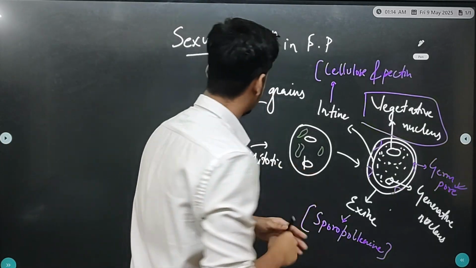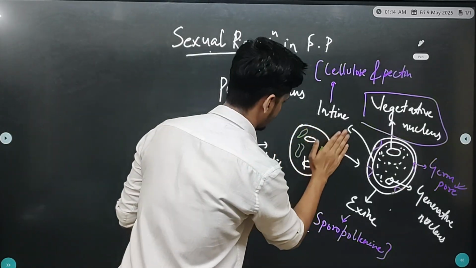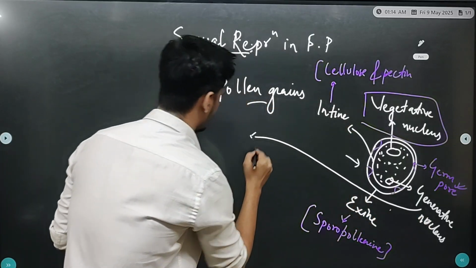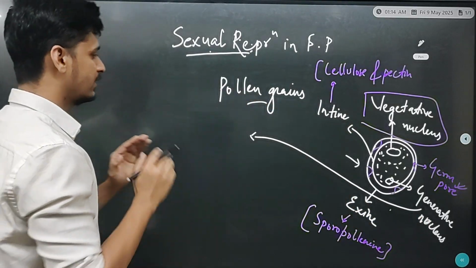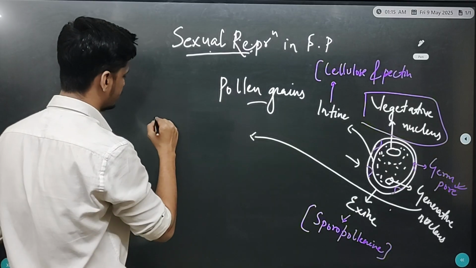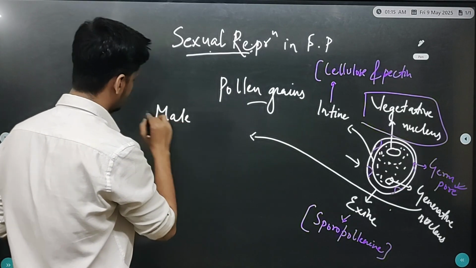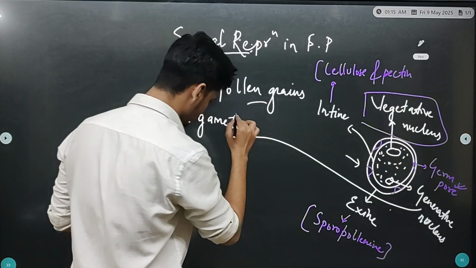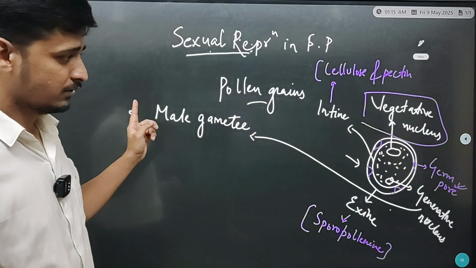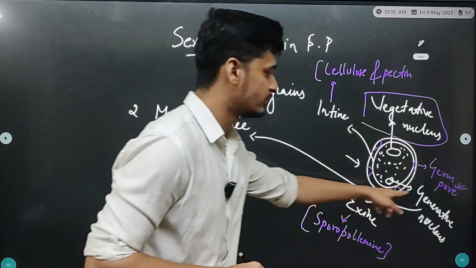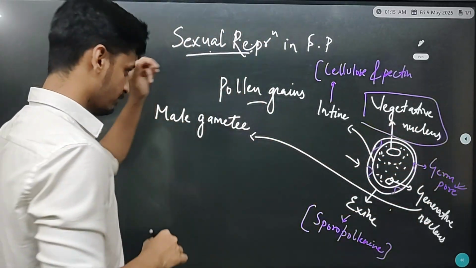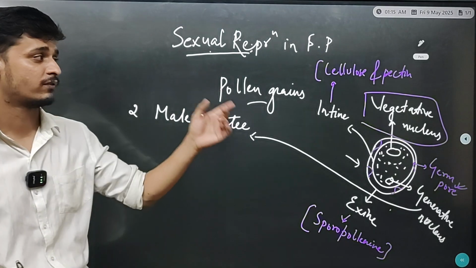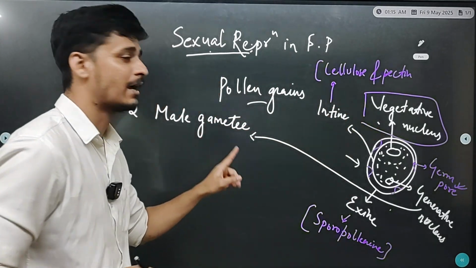तो दिस जेनेरेटिव न्यूक्लियस, they further divide and they produce two gametes, two male gametes. Remember, two male gametes in flower are produced by the generative nucleus of pollen, right? And the vegetative nucleus, so they are rich in food supply and nutrients. They provide nutrition to the developing male gametes.